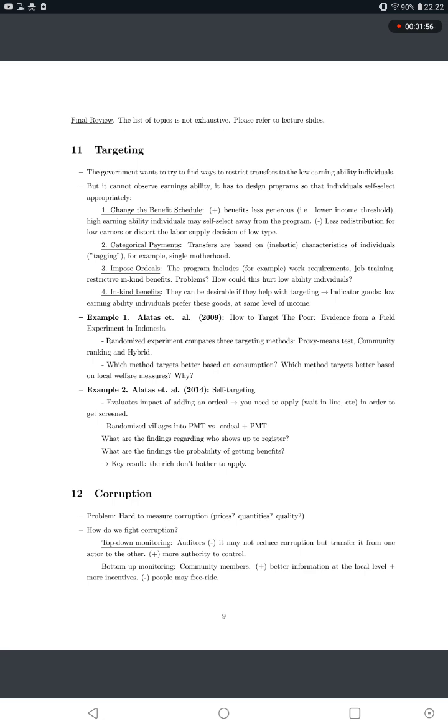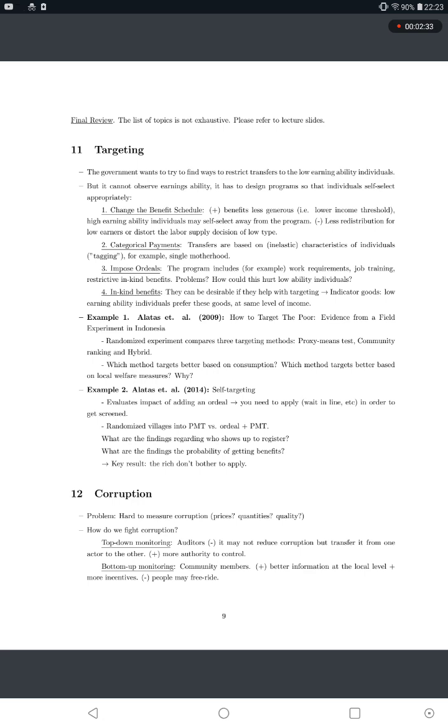Example 2, Alatas et al. 2014, self-targeting, evaluates the impact of adding an ordeal. You need to apply, wait in line, etc., in order to get screened. Randomized villages into PMTs versus ordeal plus PMTs. What are the findings regarding who shows up to register? What are the findings regarding the probability of getting benefits? Key result: the rich don't bother to apply.